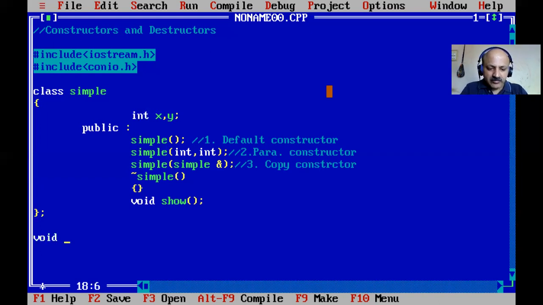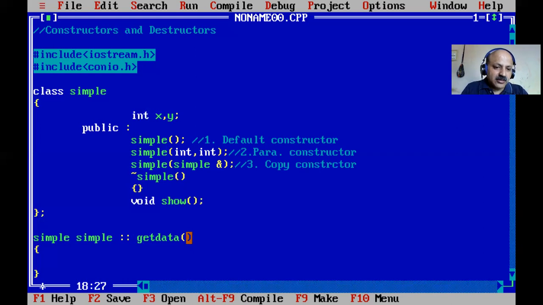So void, and we can write set data, if set data is in our class, then opening and closing braces, and in between we can provide the definition, like here is a simple class. So that is the get data definition. But now the constructor and destructor. A constructor does not hold a return data type, and we write the name two times, because one is the constructor name and the same is the class name.